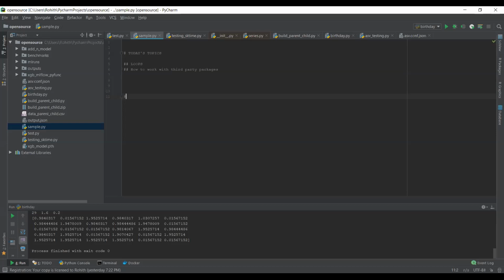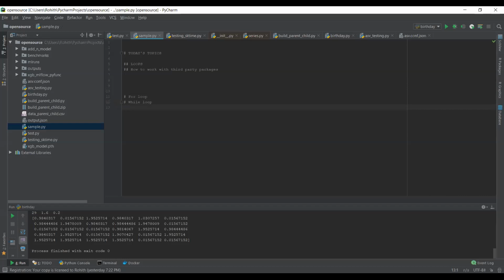Yeah, so Python supports only two types of loopings. One is the for loop, and the second one is the while loop. So unlike other programming languages like Java and C, we do not have a do while loop, or even a switch case statement. So these are the only two constructs which Python supports.